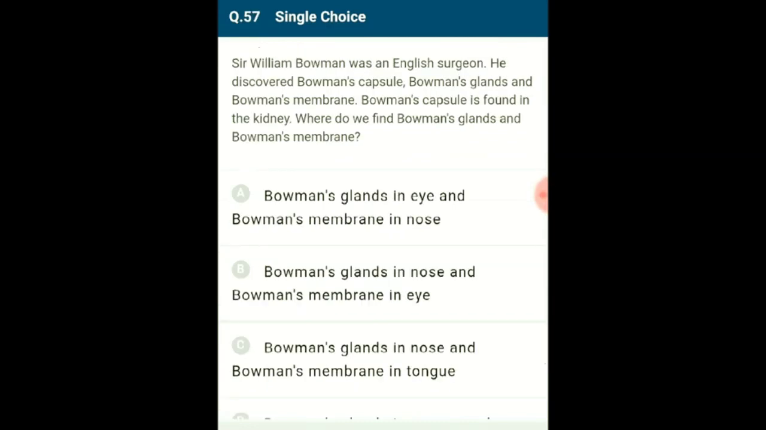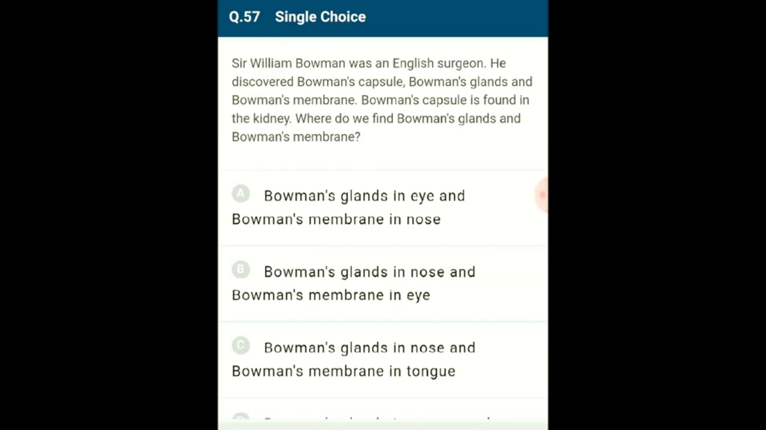So the question number 57. Sir William Bowman was an English surgeon. He discovered Bowman's capsule, Bowman's gland and Bowman's membrane. Bowman's capsule is found in the kidney. Where do we find Bowman's gland and Bowman's membrane?